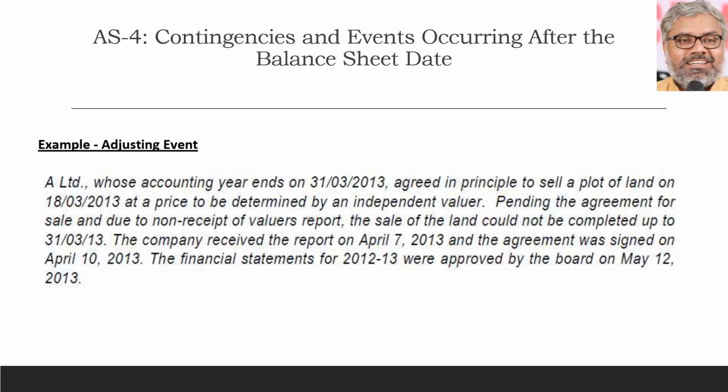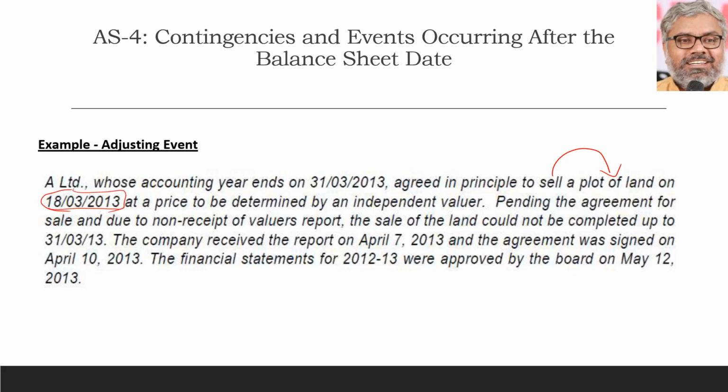A Limited, whose accounting year ends on 31st March 2013, agreed in principle to sell a plot of land on 18th of March 2013, at a price to be determined by an independent valuer. So the price was not agreed, but the agreement to sell the plot already happened before the balance sheet date, that is on 18th of March 2013.